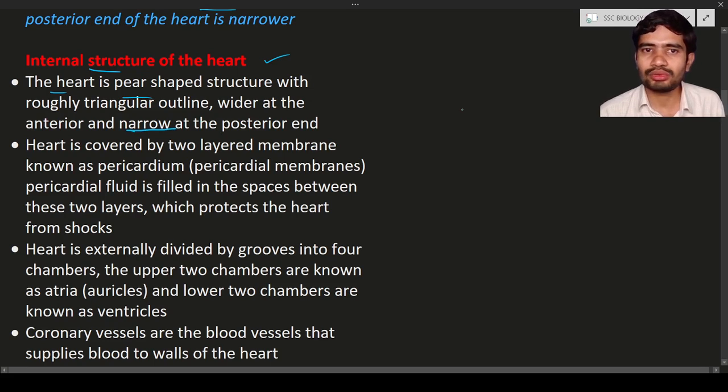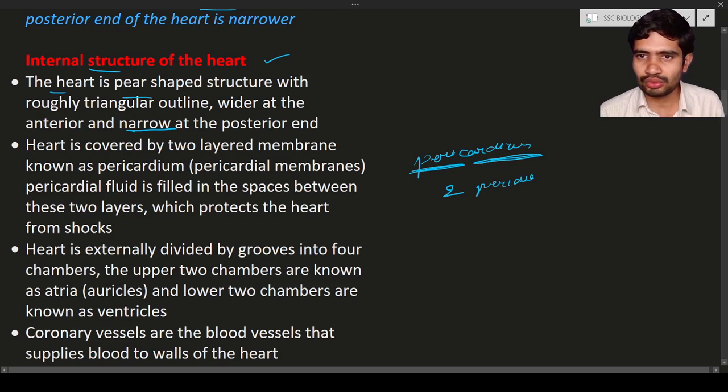Next, the heart is covered by a two-layered membrane that is known as the pericardium. What is meant by pericardium? Peri means outer side. Cardium refers to the heart. That is known as pericardium. How many pericardial layers are there? Two layers. So two pericardial layers are present. These are also known as pericardial membranes.